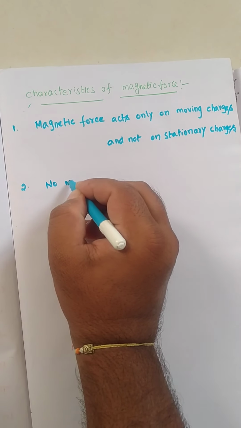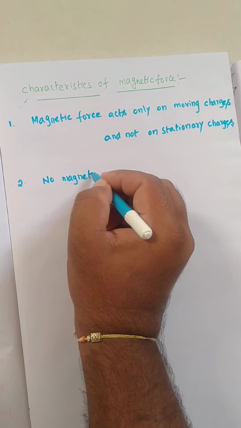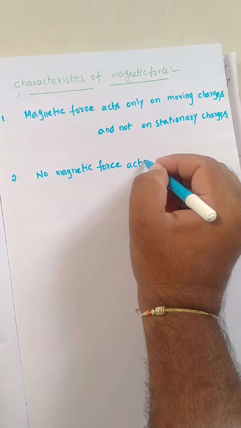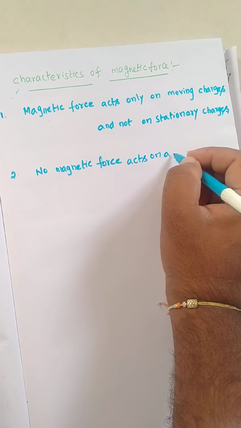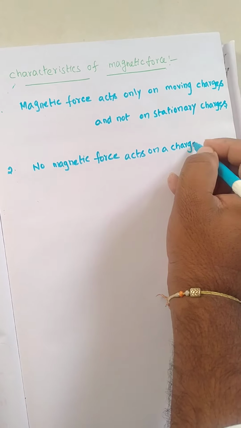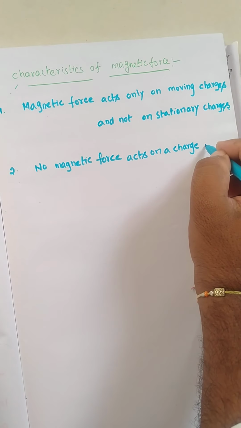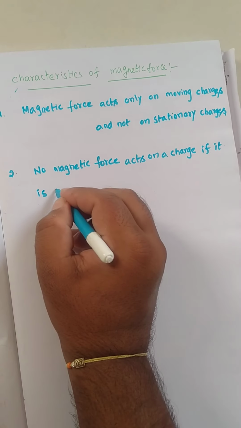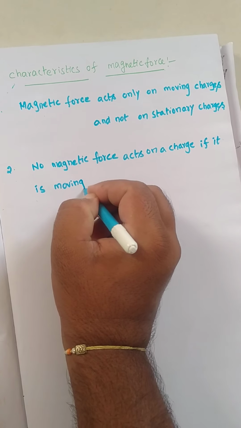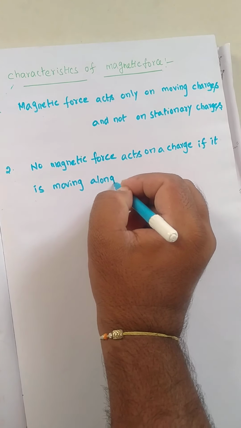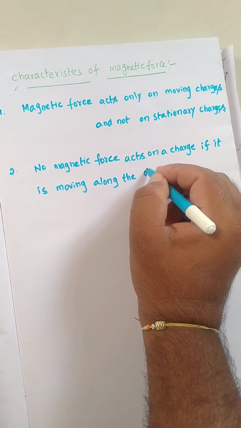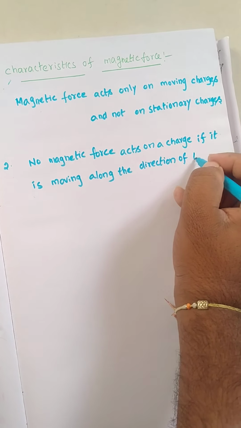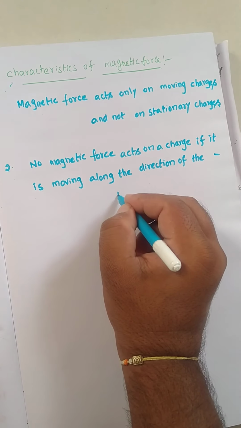Next one: no magnetic force acts on a charge if it is moving along the direction of the magnetic field.